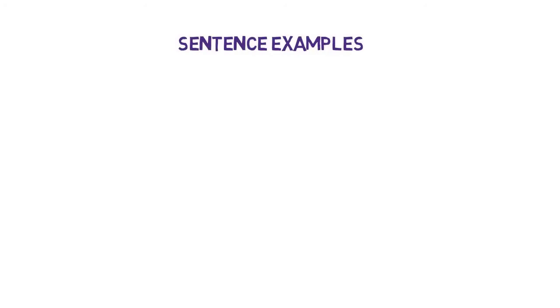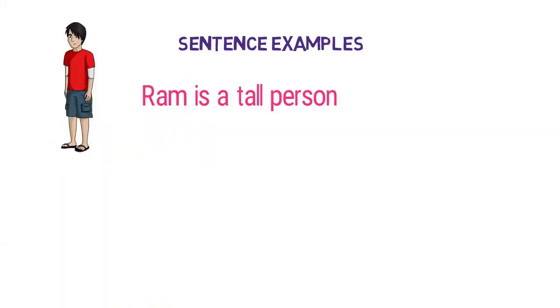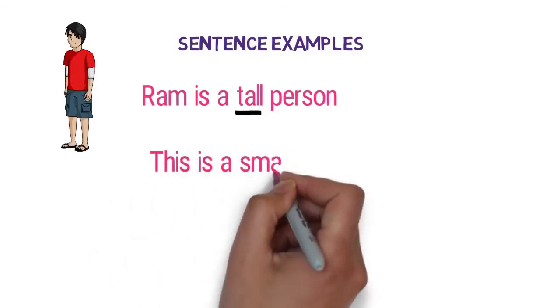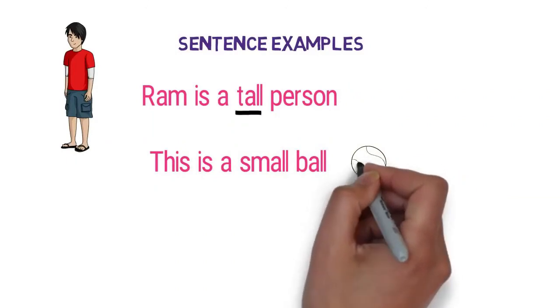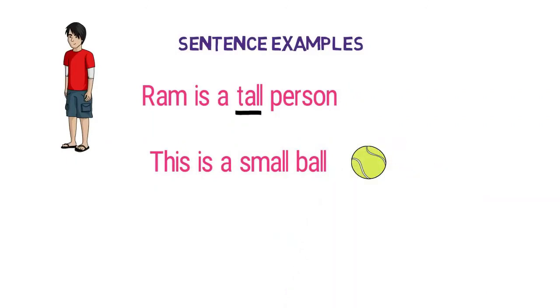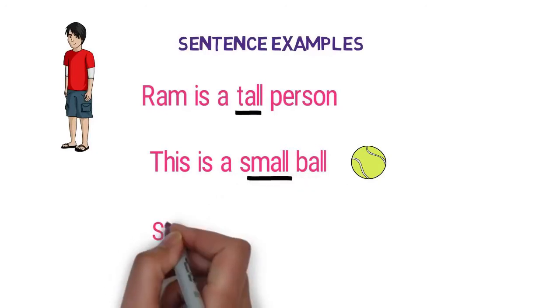Here is a sentence as an example: Ram is a tall person. Here, tall is the adjective. Ram is a tall person. And this is a small ball. Small is the adjective. A small ball.